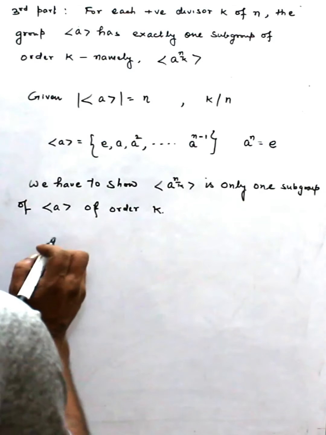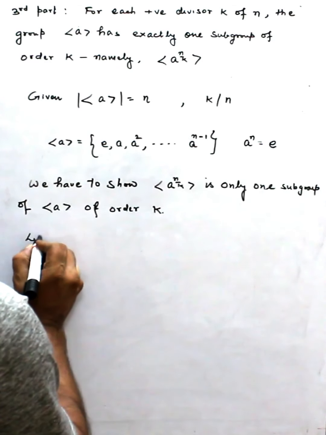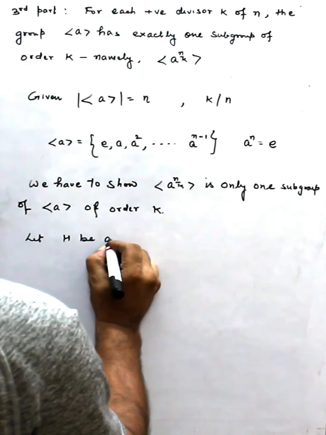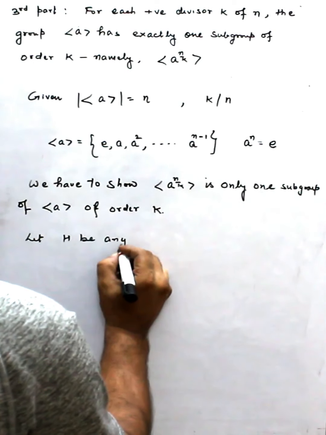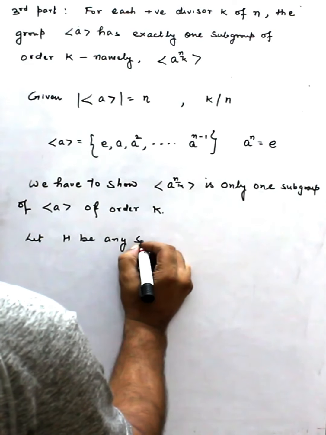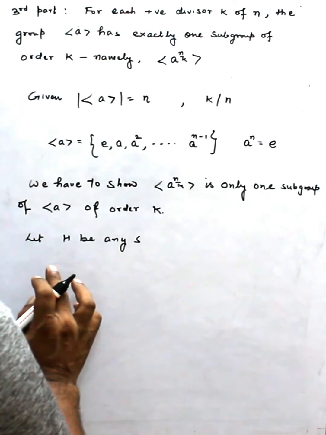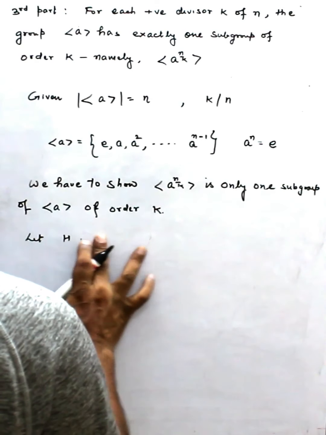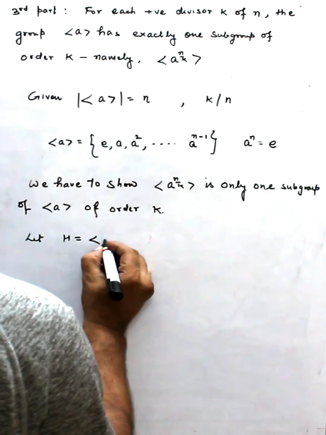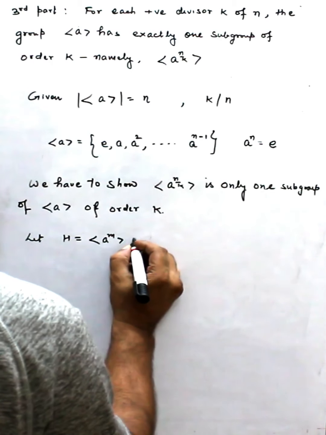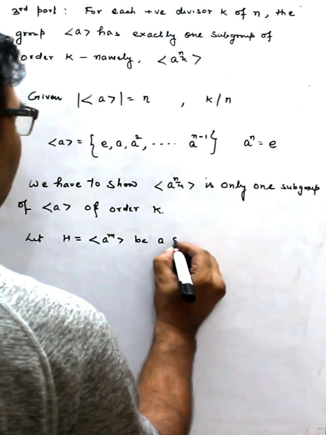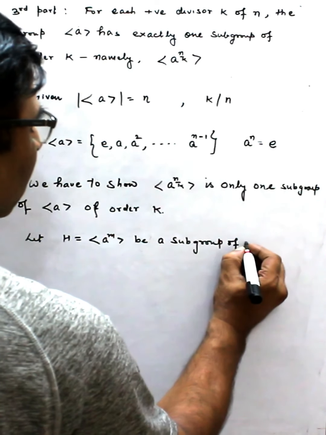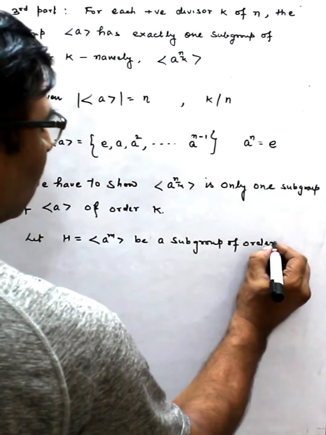Now, we suppose let H be any subgroup, or I simply say H, I take, this is obviously cyclic, generated by a^m, a subgroup of order k.